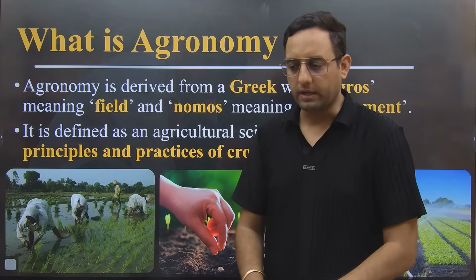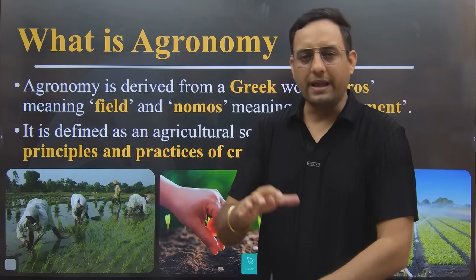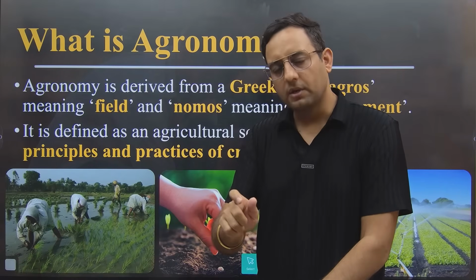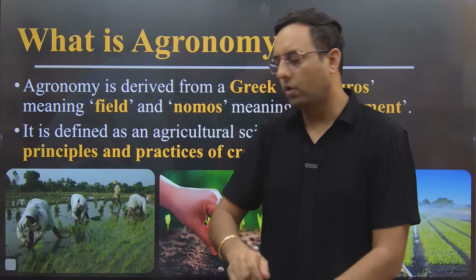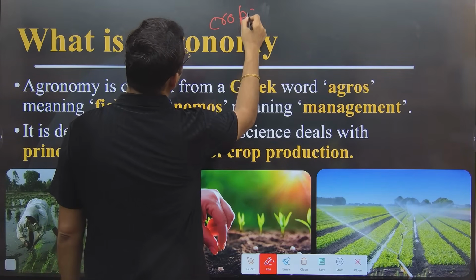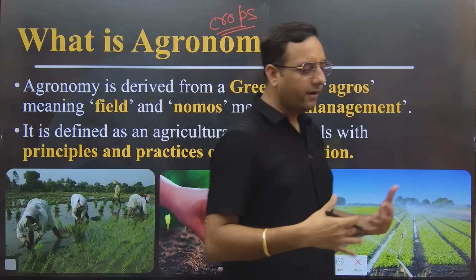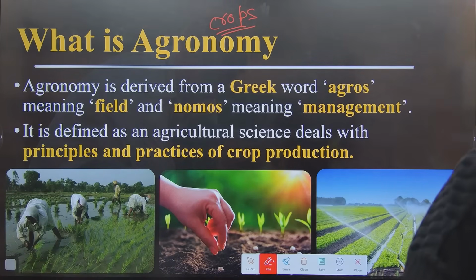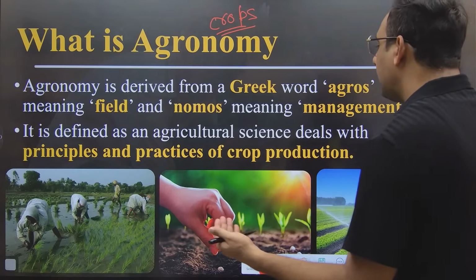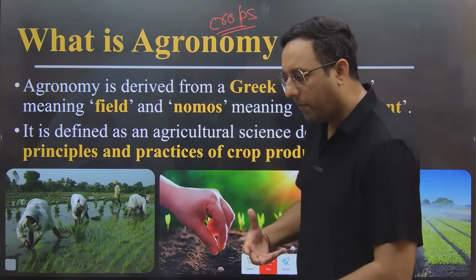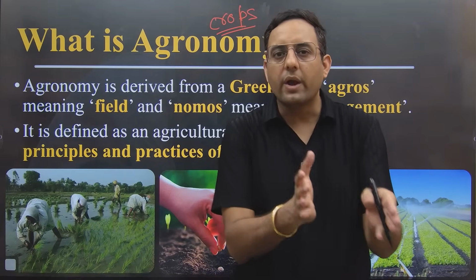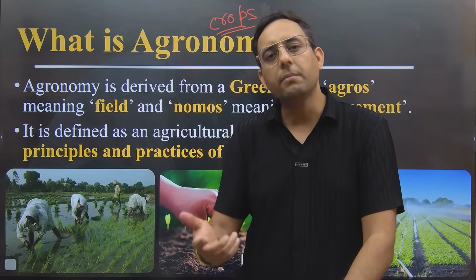What is agronomy? So guys, agronomy is a part of agriculture. In agriculture, we discuss growing of crops plus allied activity. But in case of agronomy, we will only talk about the crops. No animal, no allied activity, only principles related to crops. What kind of principles are we going to talk about? In agronomy, we will study those principles which are important to increase production, and important for the proper protection of the environment, because agronomy will also tell us in which way we can grow the crop with the minimum harmful practices.